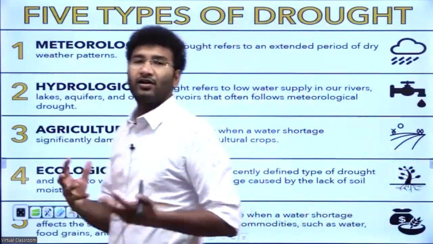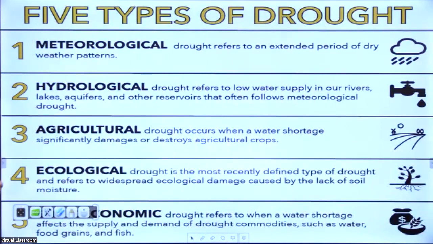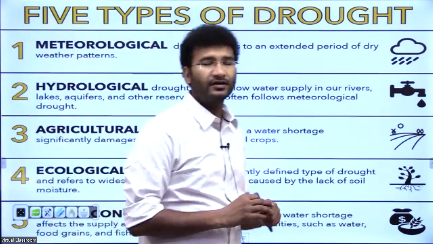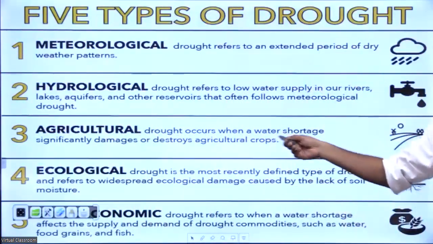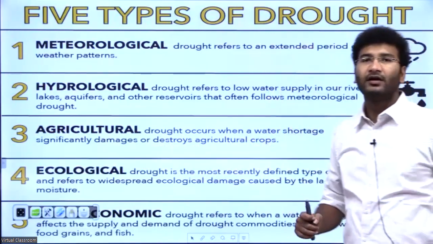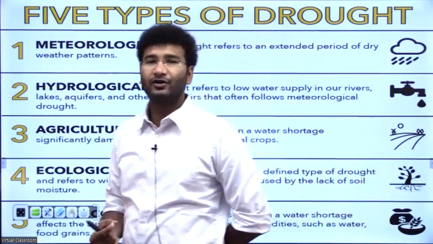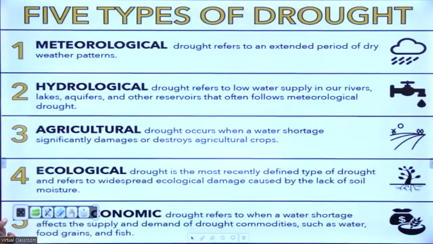And the third type of drought is agricultural drought. See, agricultural drought occurs when a water shortage significantly damages or destroys the agricultural crops, right? It can be because of various reasons. If there is shortage of water, then it will lead to the drought.